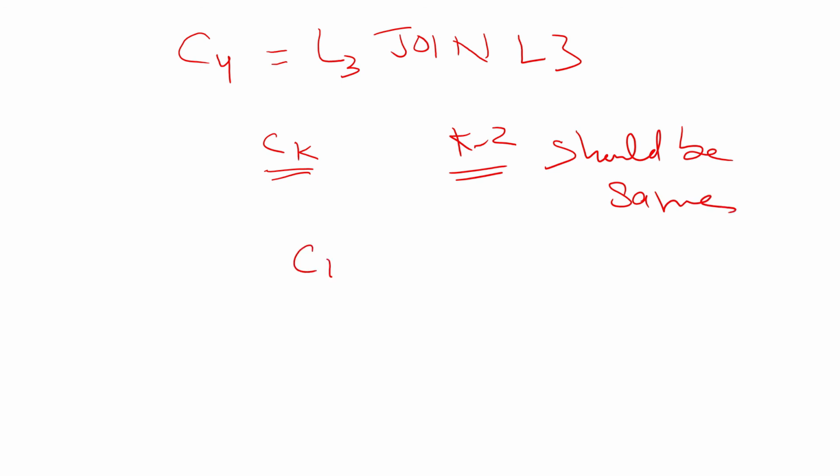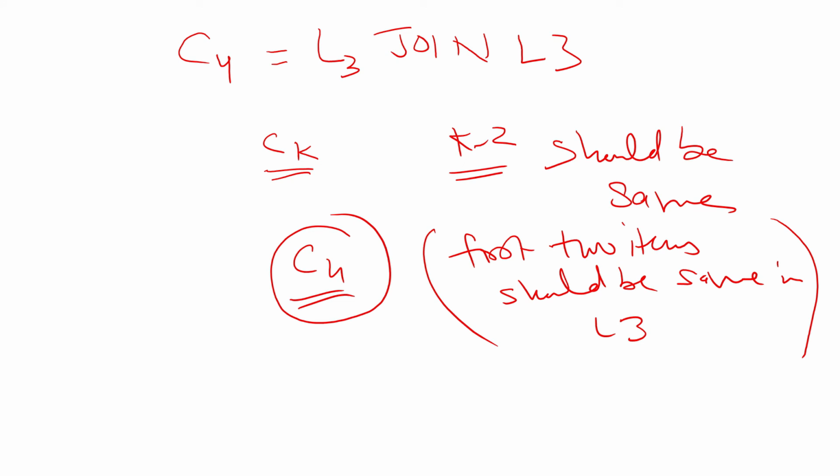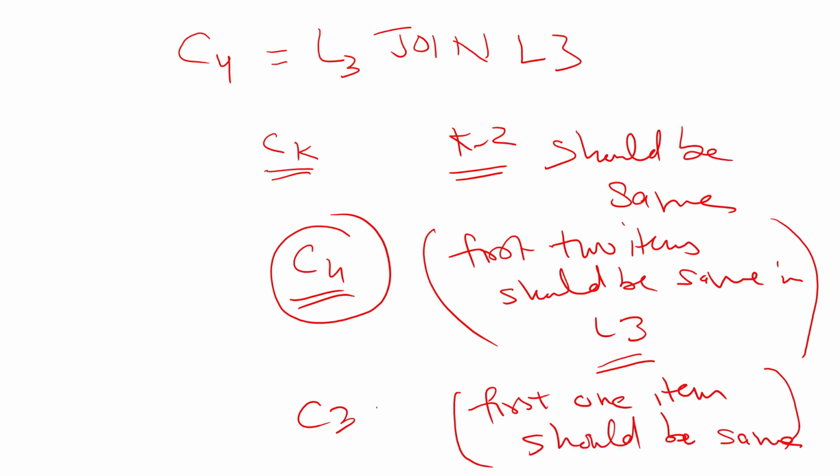It means for C4, first 2 items should be same in L3. So during creation of C4, this will be our rule. And during C3, first 1 item should be same because k minus 2 is 1 in this case.